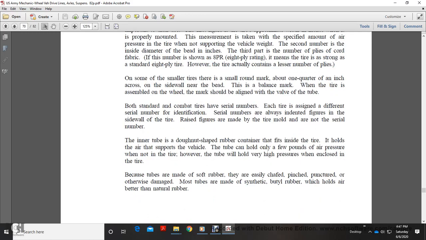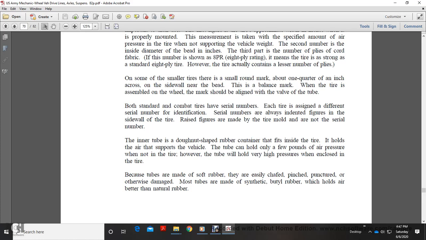Some of the smaller tires have a small round mark, about a quarter of an inch across, on the side near the bead. This is the balance mark. It lines up with the valve of the tube. Both standard and combat tires have series numbers, and each tire is assigned a different series number. The identification series number is always identified with the figures on the inside wall of the tire. Raised figures are made with the tire mold and are not the serial number.